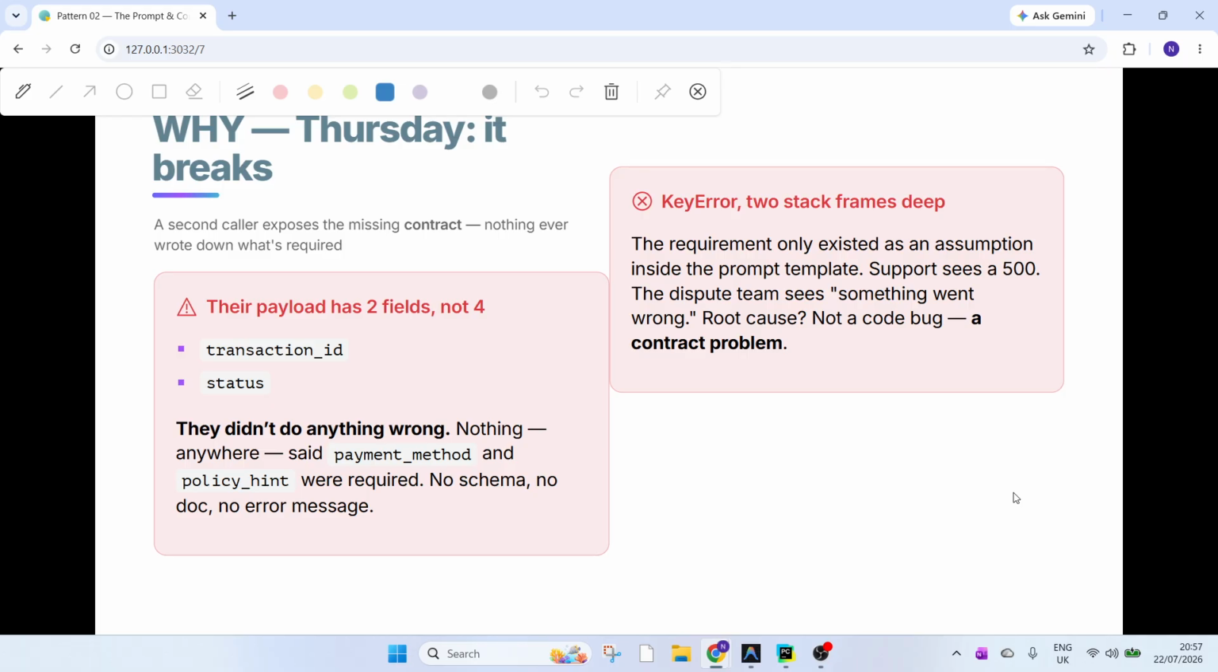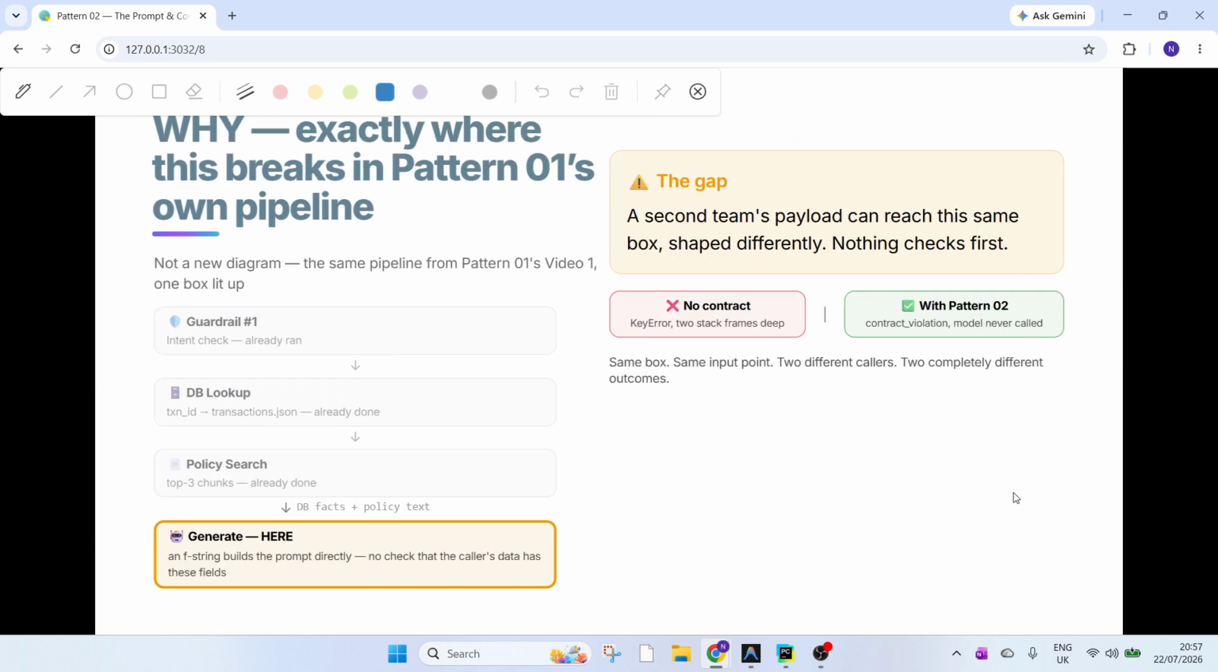The stack frames run deep, and it doesn't say which team sent it, or which field was missing. Support sees a 500. The dispute team sees "something went wrong" on the screen. Root cause: it's not a code bug, it's a contract problem. The template assumes fields nobody ever wrote down.